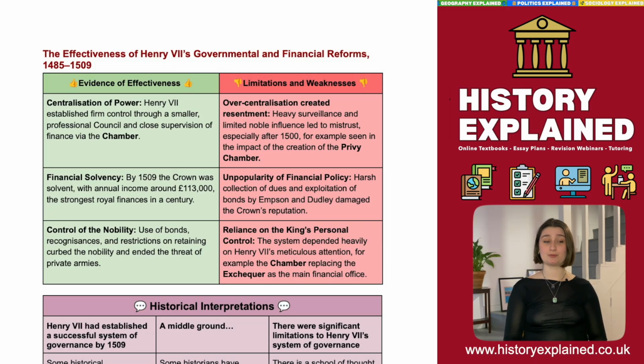Harsh collection of dues and exploitation of bonds, particularly by Empson and Dudley, damaged the crown's reputation and led to this characterisation of Henry VII as the miser king. And finally, one of the key weaknesses that would prove to be lasting for the Tudors was the reliance on the king's personal control. The system depended heavily on Henry VII's meticulous attention, for example the chamber replacing the exchequer as a main financial office. His personal supervision of everything meant that for everything to work, it relied on him. And, you know, he died in 1509. He wasn't going to continue that on.